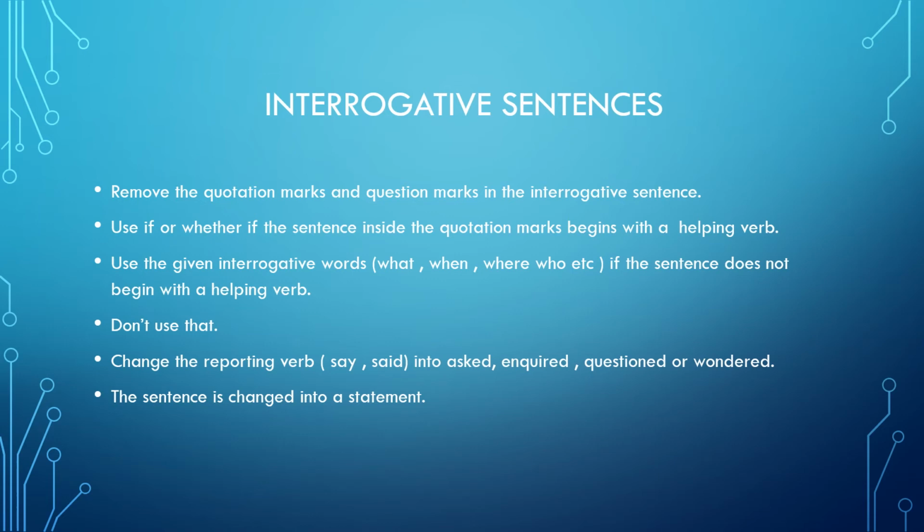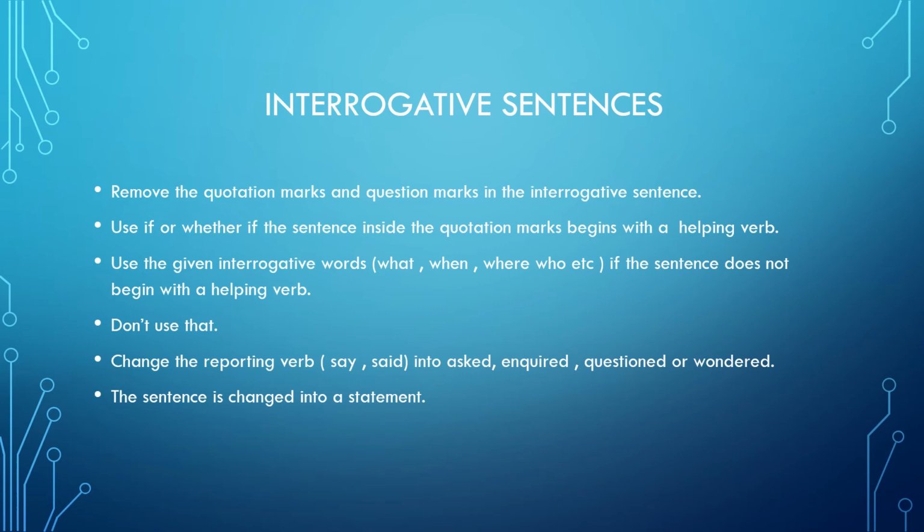But then if it is in direct speech, the question mark or the exclamation mark or the full stop tells me which kind of sentence it is. But when changed to indirect speech, I'm not supposed to use these marks. So how will the person reading the sentence know?